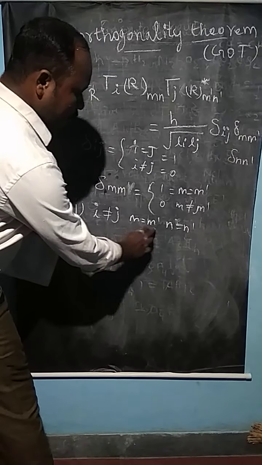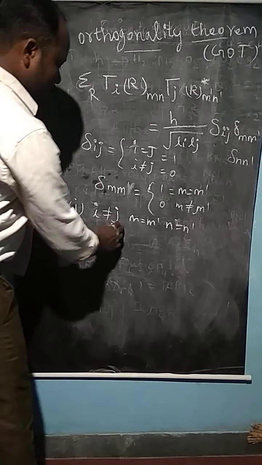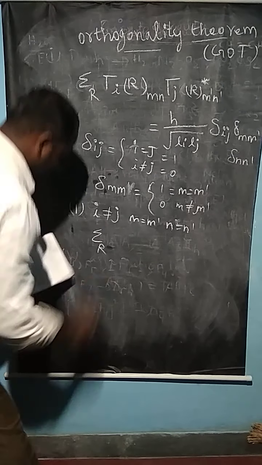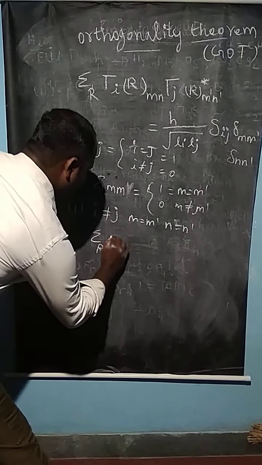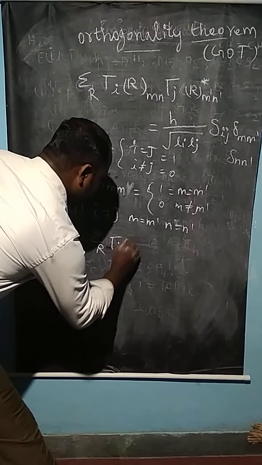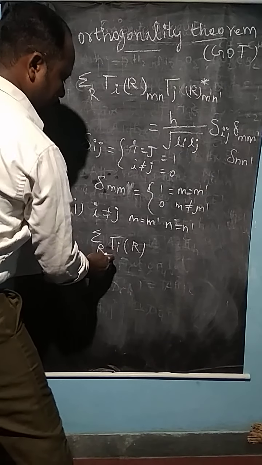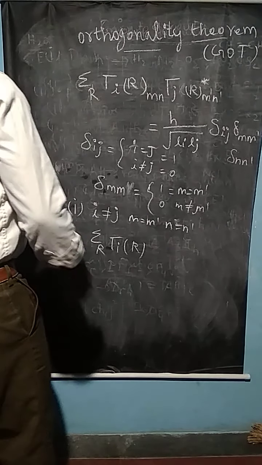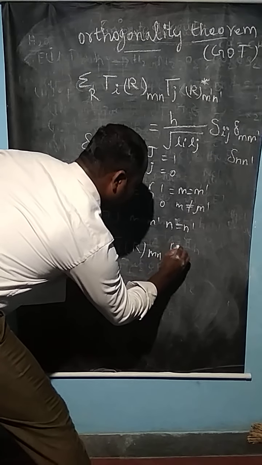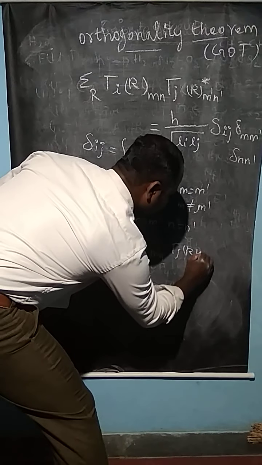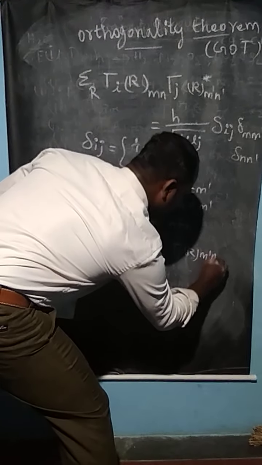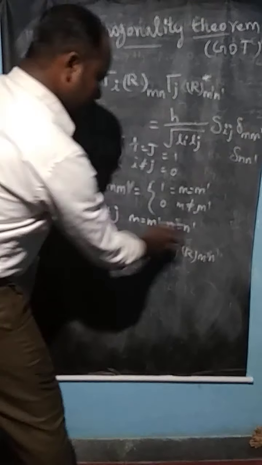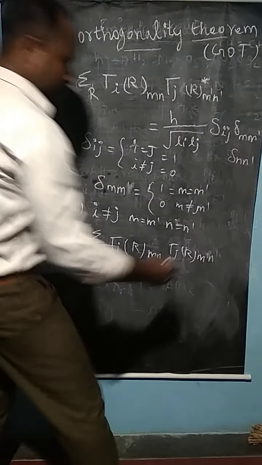The equation becomes: summation of R tau I, where R is a symmetry operation of the ith class, and since I is not equal to j, R Mn tau J R M dash N dash, with M equal to M dash and N equal to N dash, is equal to 0.